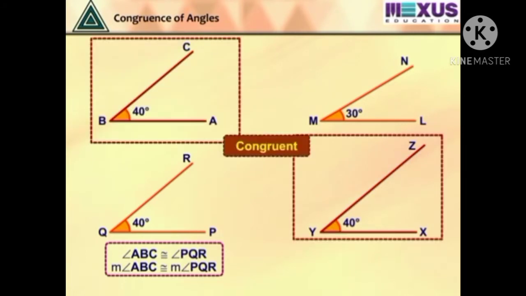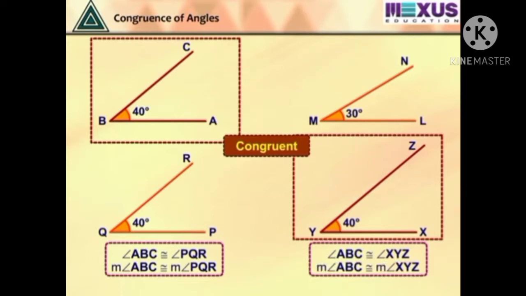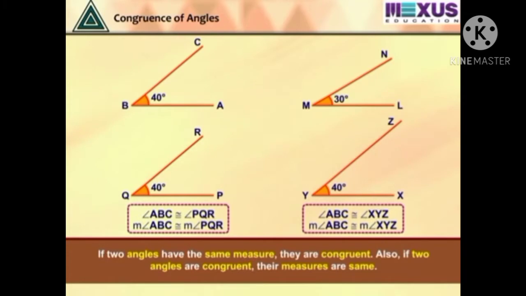The rays do not denote only the direction. So, we can write angle ABC congruent angle XYZ, measure of angle ABC equal to measure of angle XYZ. If two angles have the same measure, they are congruent. Also, if two angles are congruent, their measures are the same.